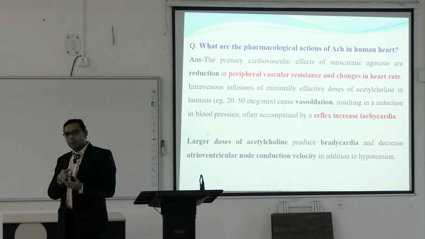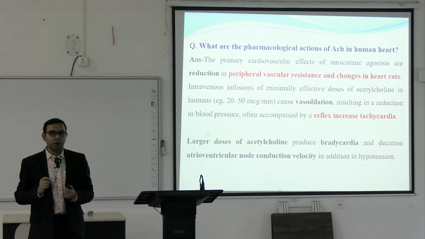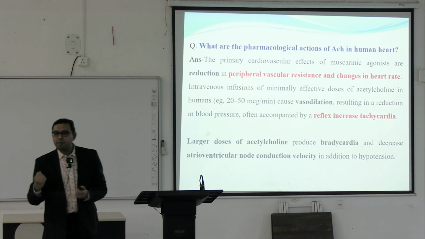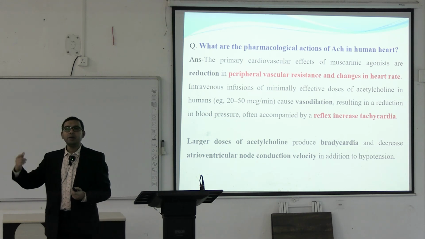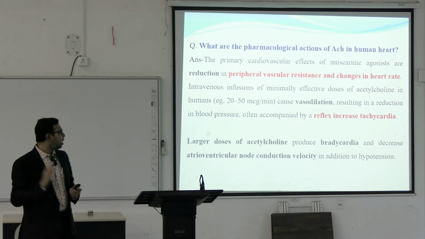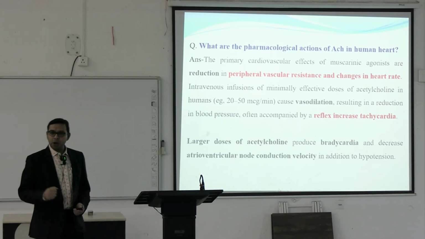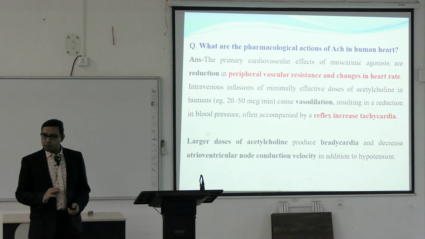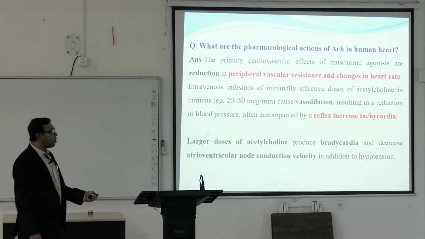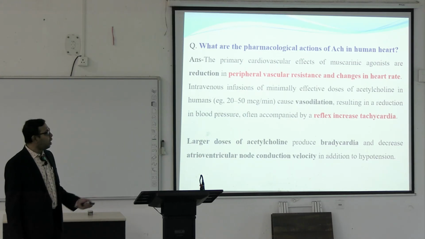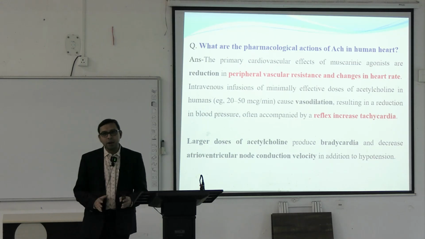So, when a minimally effective dose of acetylcholine is injected intravenously in our body, there will be first a decrease of the peripheral vascular resistance, a decrease of the blood pressure, that in turn leads to increased heart rate. This is known as reflex tachycardia. When larger doses of acetylcholine are given for a long period of time, that ultimately blocks the M2 receptor also, and that then causes bradycardia and decreased atrioventricular node conduction velocity, in addition to the hypotension. Hypotension is already there, blood pressure is already less.